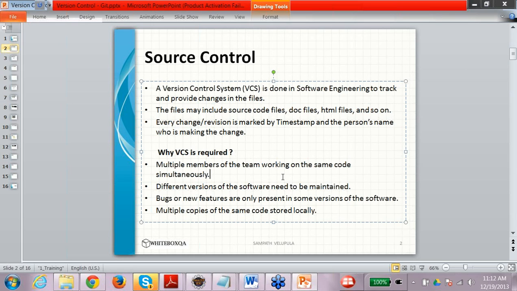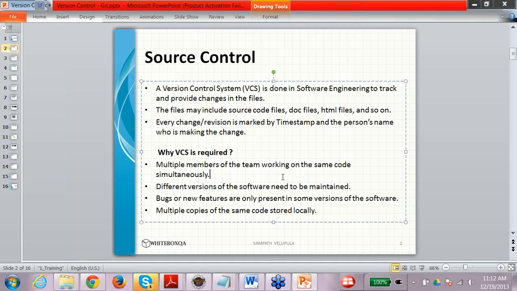Why is this required? Because again, different versions are to be maintained, and you might have to revert back to certain features. Multiple people are working on the same code simultaneously, so you have to maintain the copy of every person who is associated with the project, right?